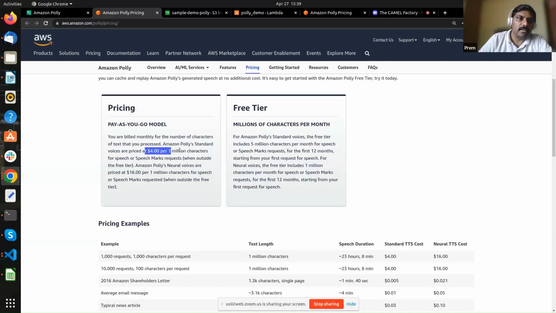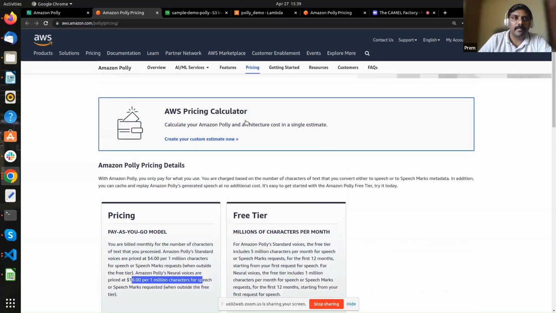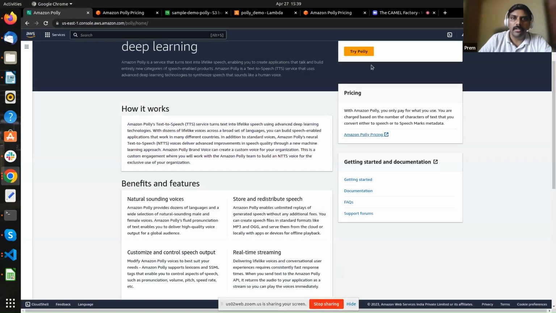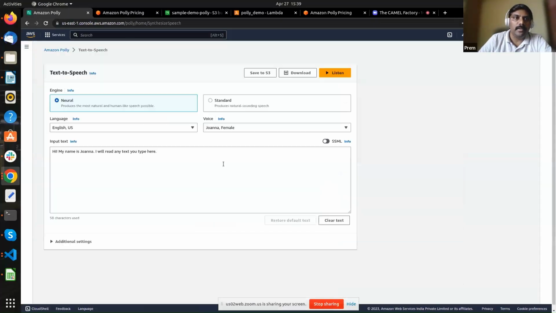And you can see that per 1 million characters, it is $4. There are also two types of voices. One is standard and one is neural. Neural adds more realistic nature to the voice. So that is $16 per 1 million characters. That's the pricing. And we will try Polly.